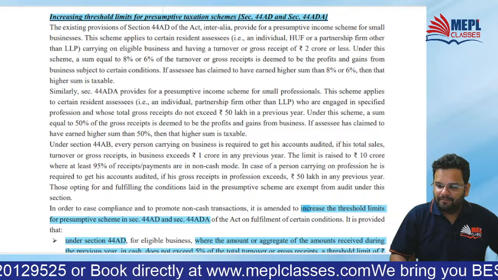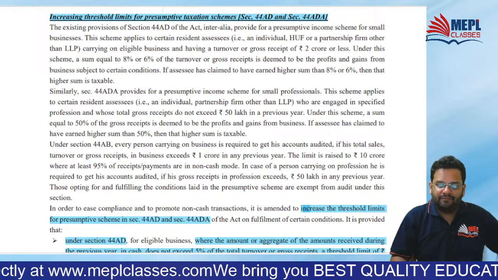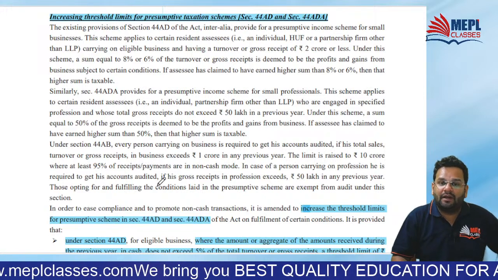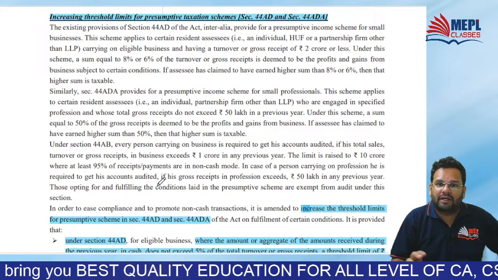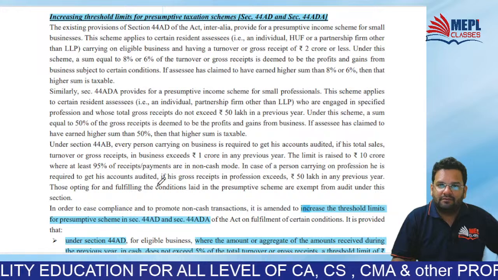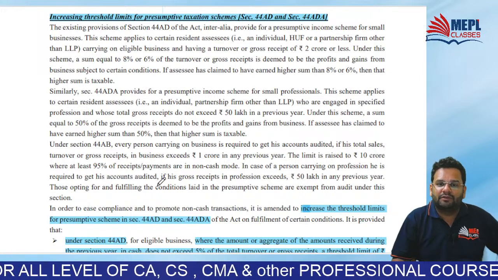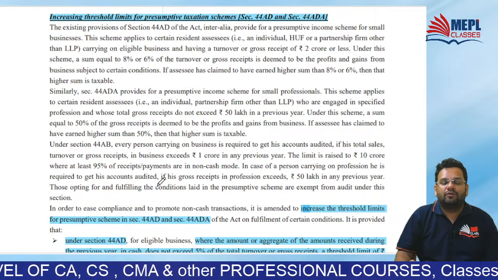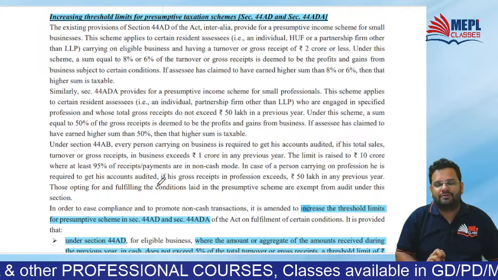Yes, sir. Absolutely. Now understand 44AD and 44ADA, presumptive taxation. Do you remember presumptive taxation? What is 44AD? 44AD is your presumptive taxation for business. For that, the threshold limit used to be 2 crores.